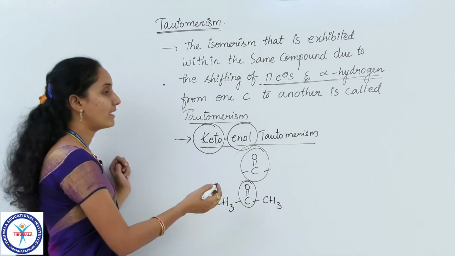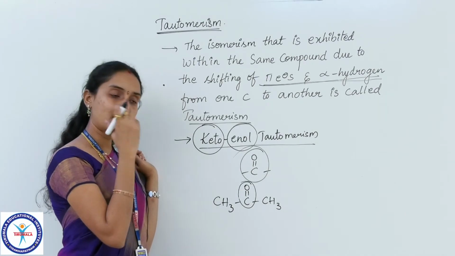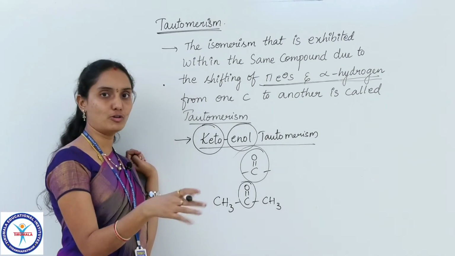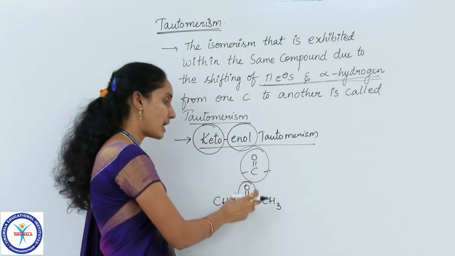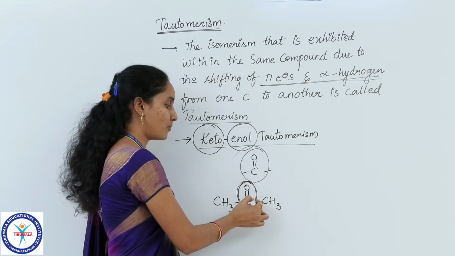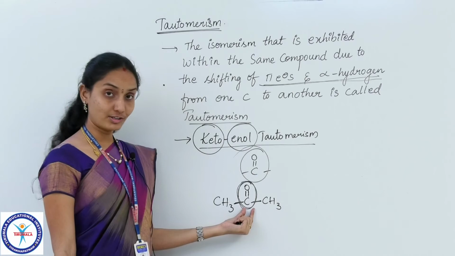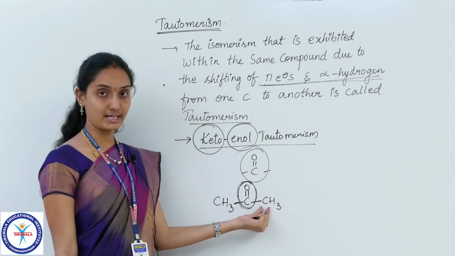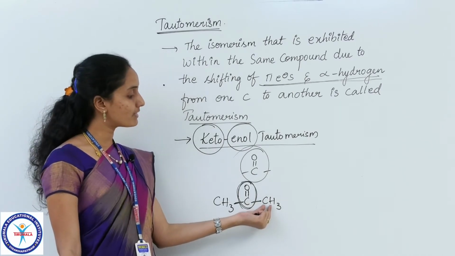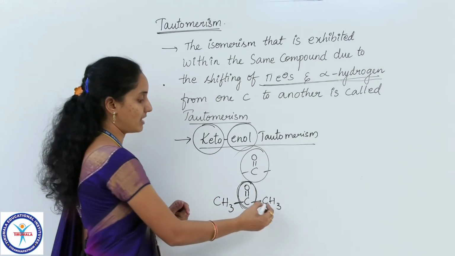Every carbon compound contains a functional group. If this functional group is directly linked to any carbon, that carbon which is directly linked to the functional group is said to be alpha carbon.